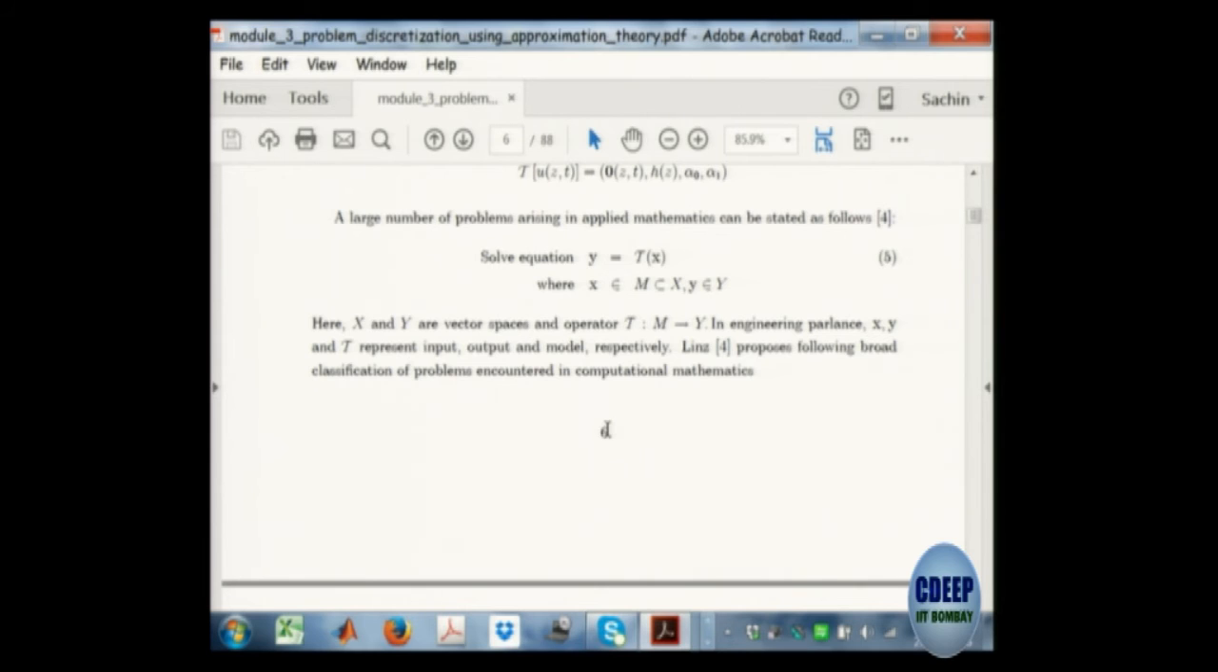Can you guess what the three problems are? Very simple. When I tell you, you will say, why didn't I guess this? See, the first problem is: given T and X, find Y. The second problem is: given any two, find the third one. Given T and X, find Y.